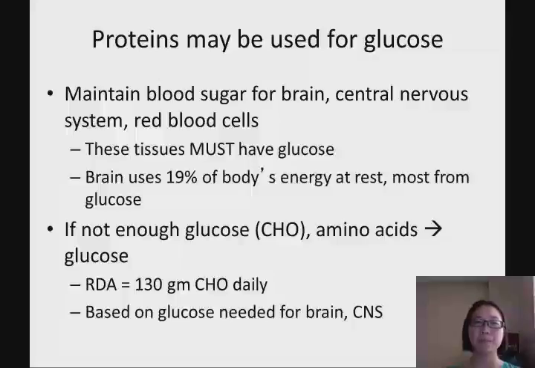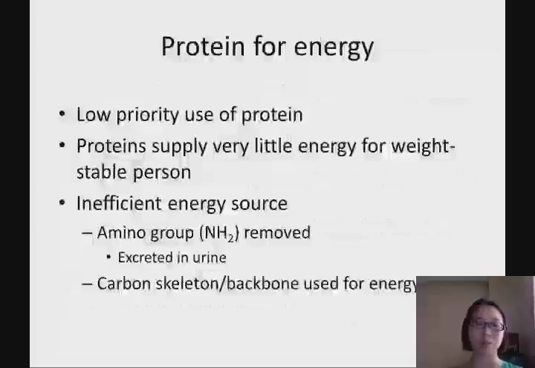Even though protein may be used for glucose, this is just one function of protein. But whenever I ask you what is the least preferred function of protein, it is actually making glucose, because we don't want to use protein to make glucose. We want it to do the other functions we just mentioned.